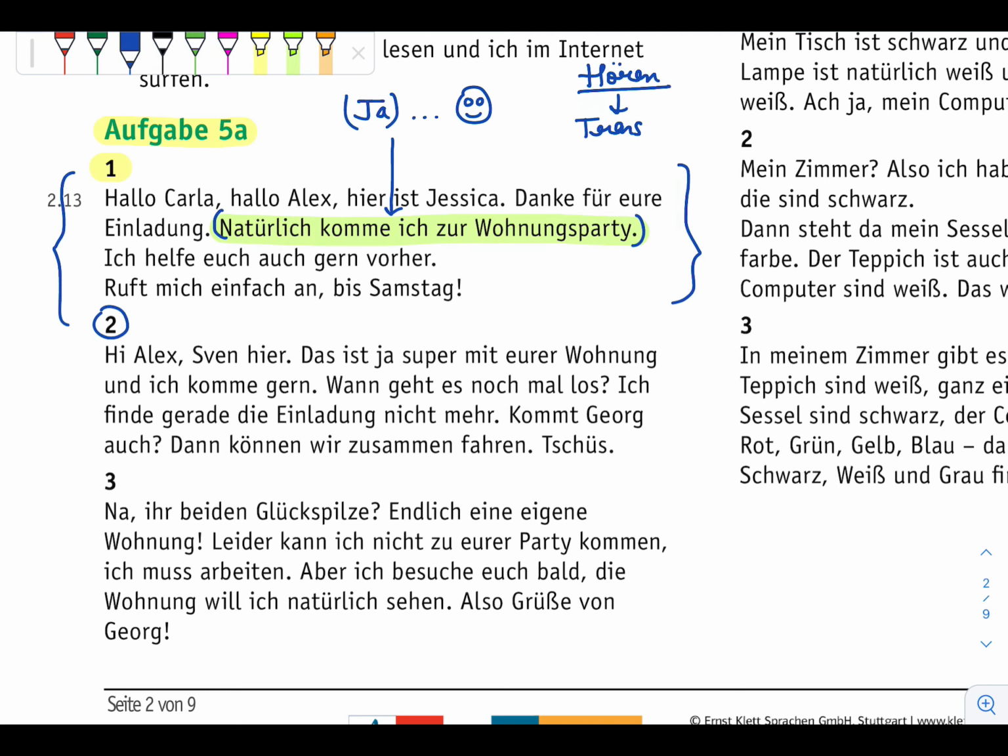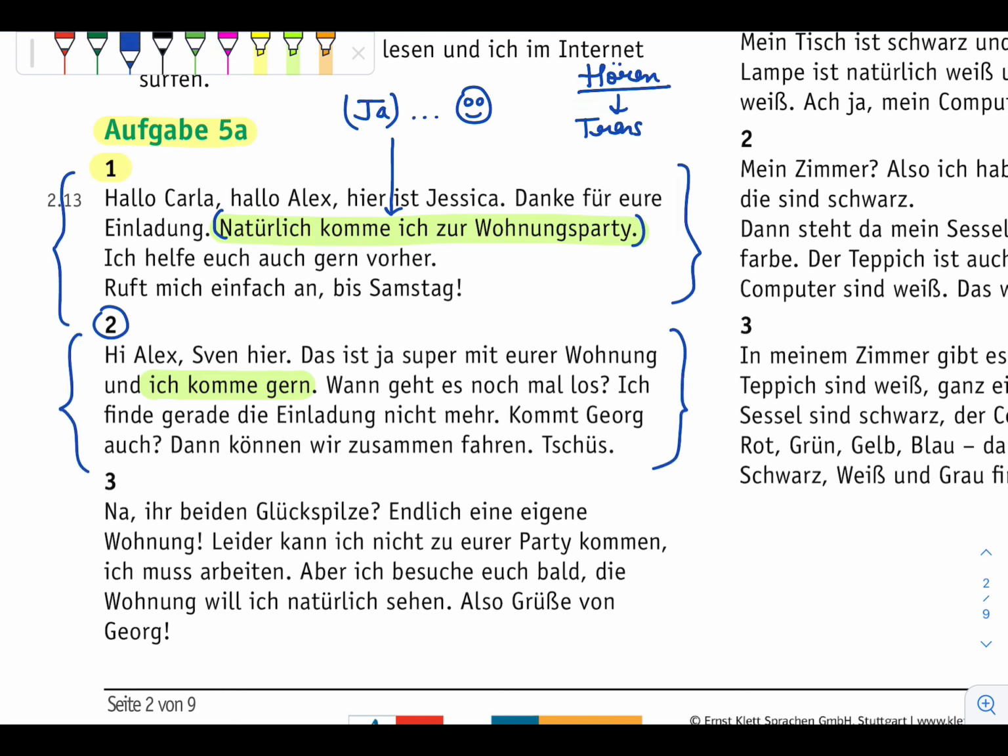Nummer 2. Hi Alex, Sven hier. Das ist ja super mit eurer Wohnung und ich komme gern. Wann geht es nochmal los? Ich finde gerade die Einladung nicht mehr. Kommt Georg auch? Dann können wir zusammenfahren. Tschüss.